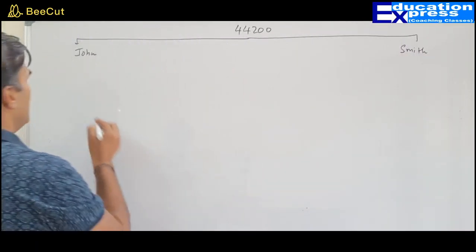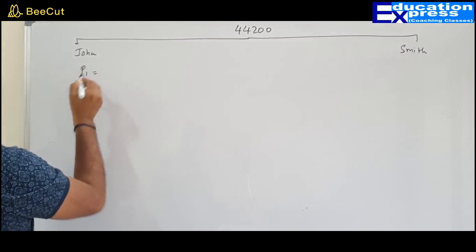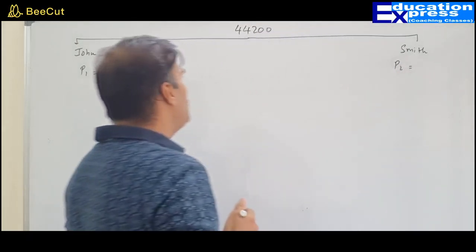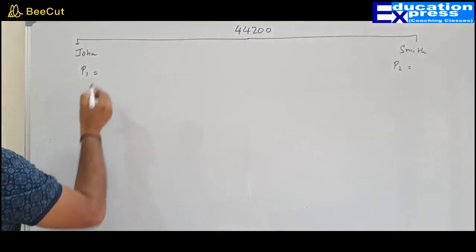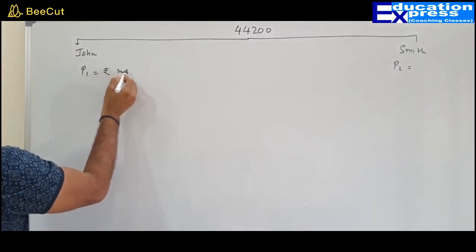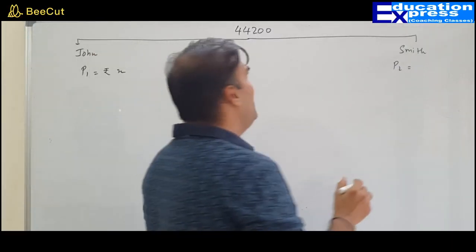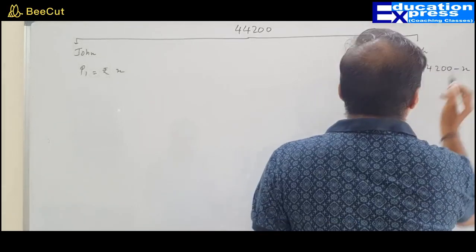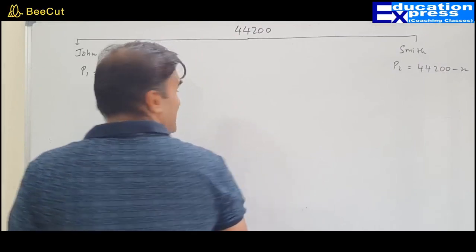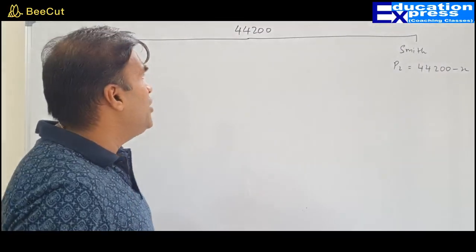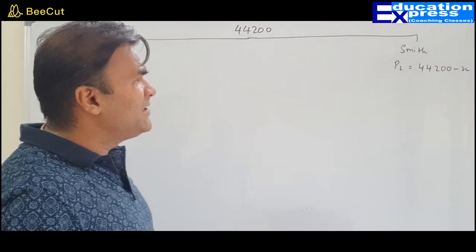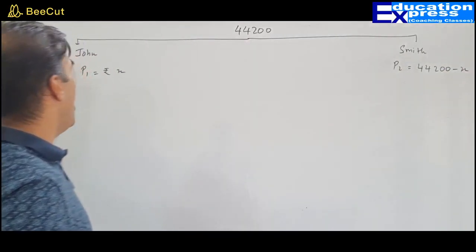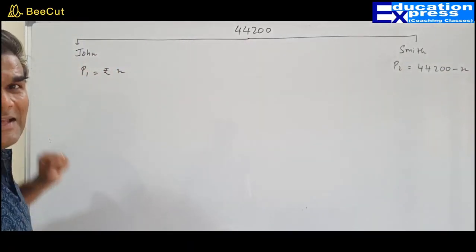How much each will get? P1, P2. No clue about who is going to get how much. Let us say John gets rupees X and Smith gets 44,200 minus X. Remember my dear friends, it is not necessary that you have to take John only as X. You can take Smith also as X and John would be 44,200 minus X.